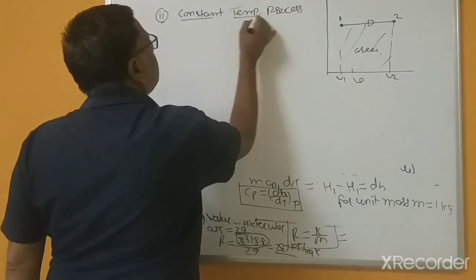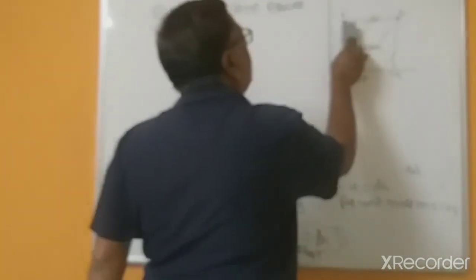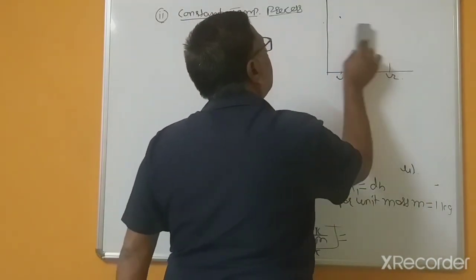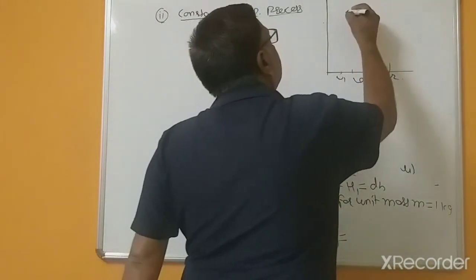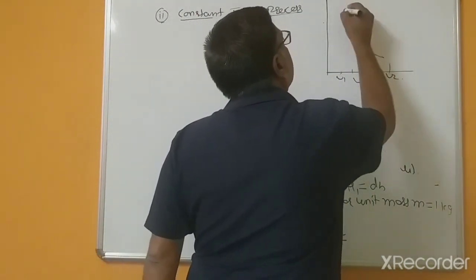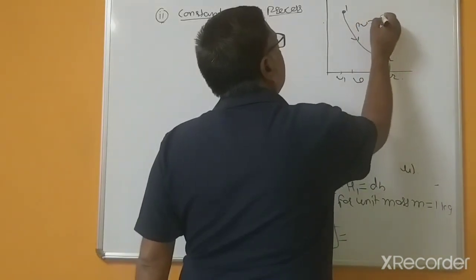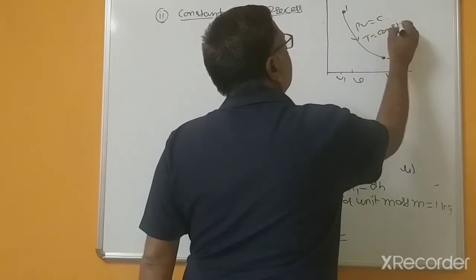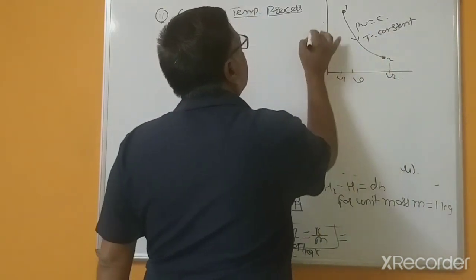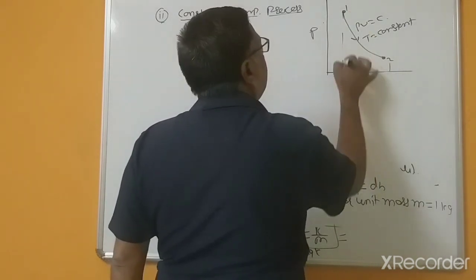Constant temperature process means according to Boyle's law, PV equals constant when temperature is constant.